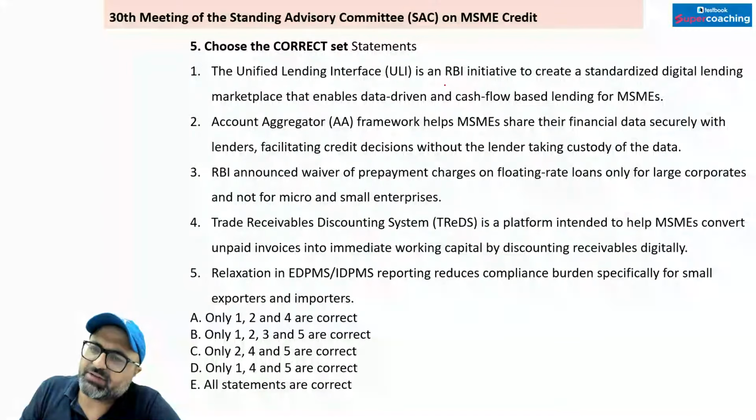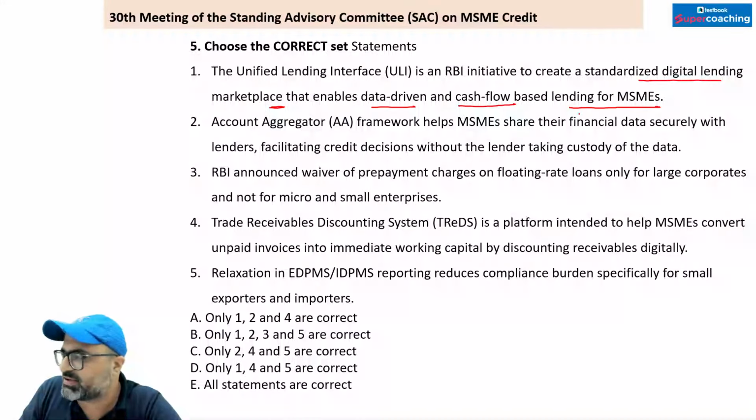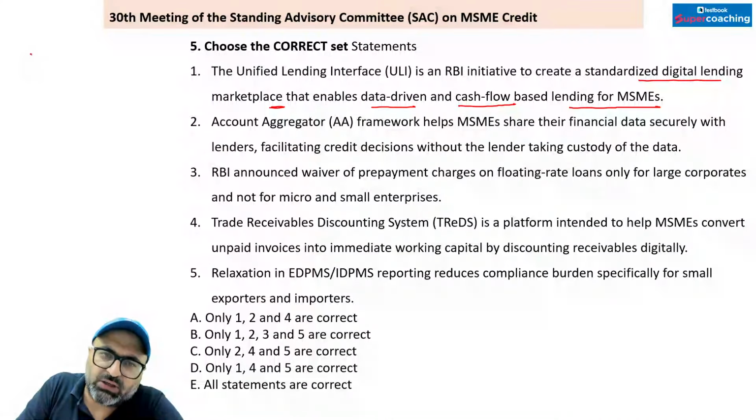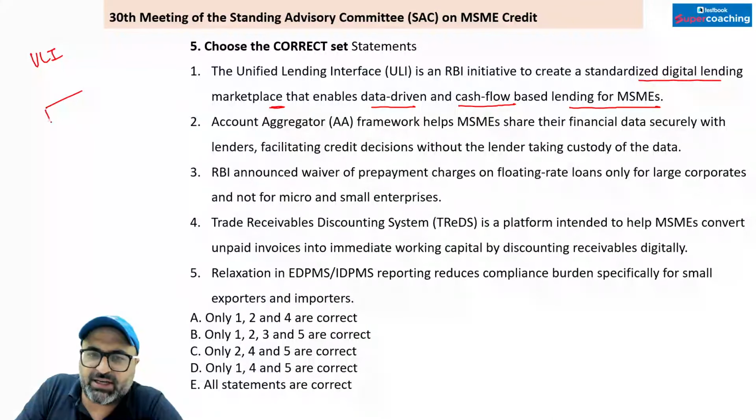Unified Lending Interface is an RBI initiative to create standardized digital lending marketplace that enables data-driven and cash flow-based lending for MSME. I hope आप सबको याद होगा. Unified Lending Interface क्या है ये? Sir, it is basically a database which is connected to GST network, digital land records.